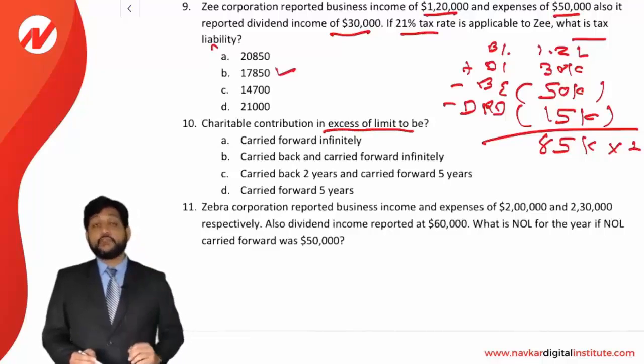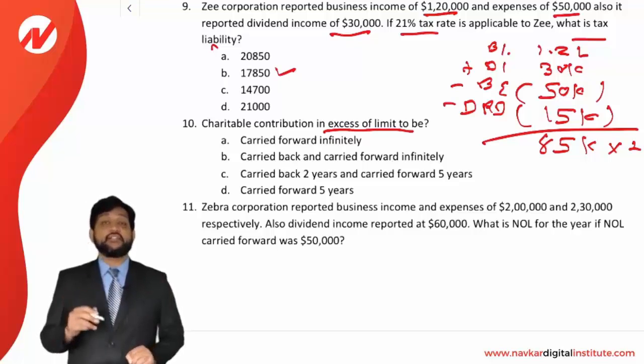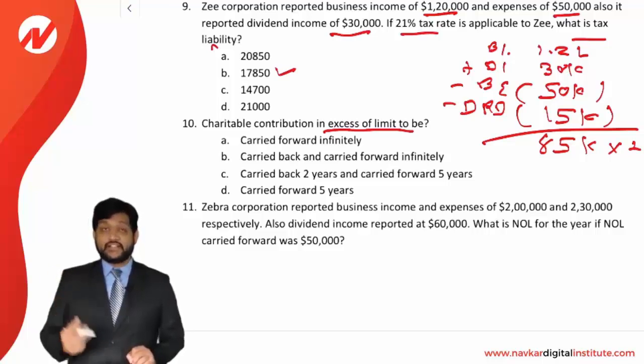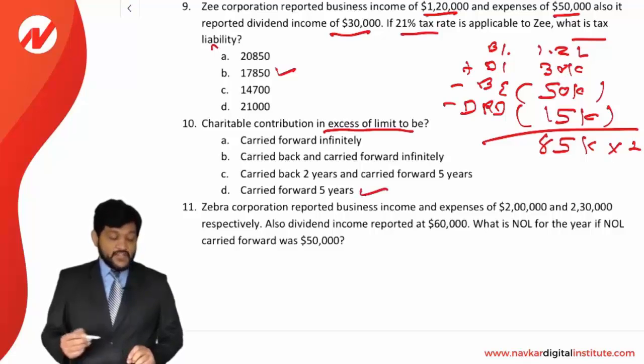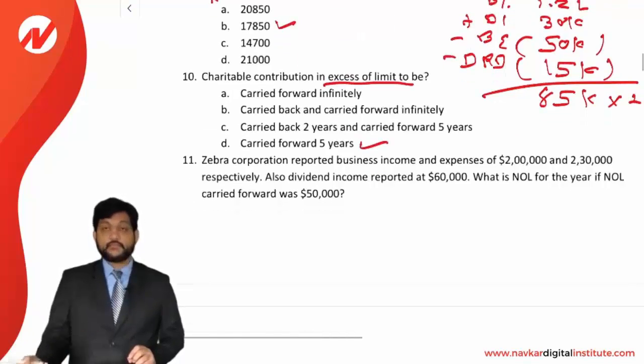Next, charitable contribution in excess of the limit. Okay, if you have contributed a larger amount, then you are getting a limited deduction in the current year, that is up to 10% of taxable income. Then what about excess charitable contribution? Remember the theory that excess charitable contribution can be carried forward up to 5 years. So that's D option, carry forward up to 5 years.